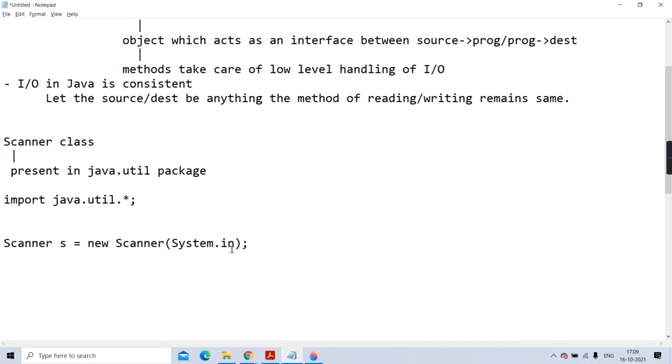The 4 important points you have to remember. In is the object of input stream. Second, it is a static member of class system. Third, it is always connected with the keyboard. And fourth, it reads raw bytes. That is, it reads a sequence of bytes from the keyboard and supplies it to the other stream to which it is piped. Pipe means it is connected. I hope you are clear.